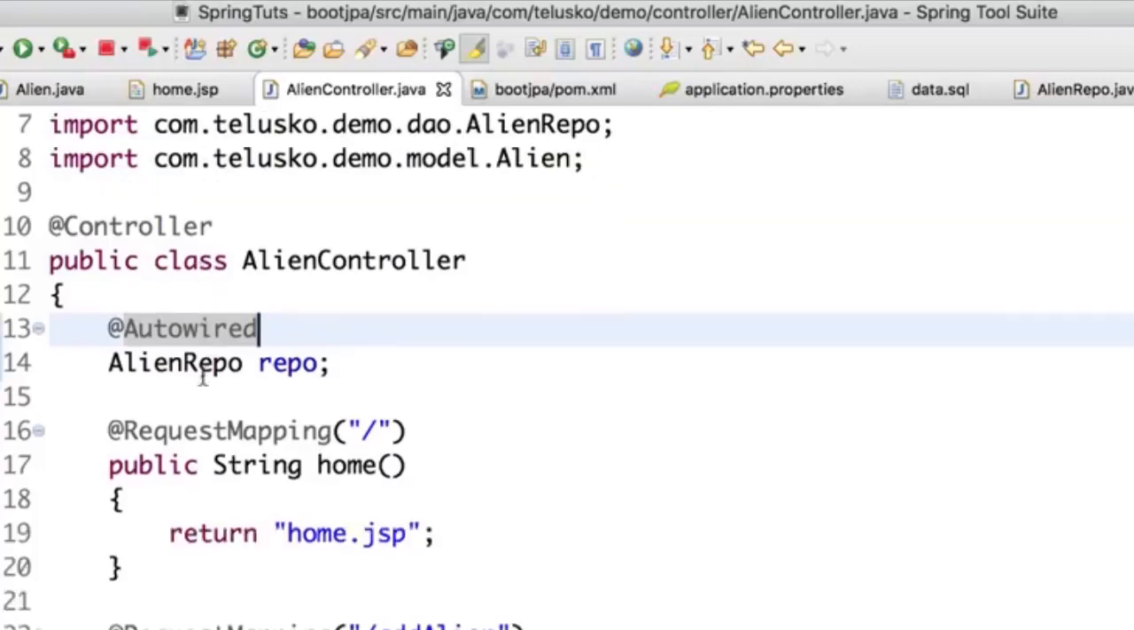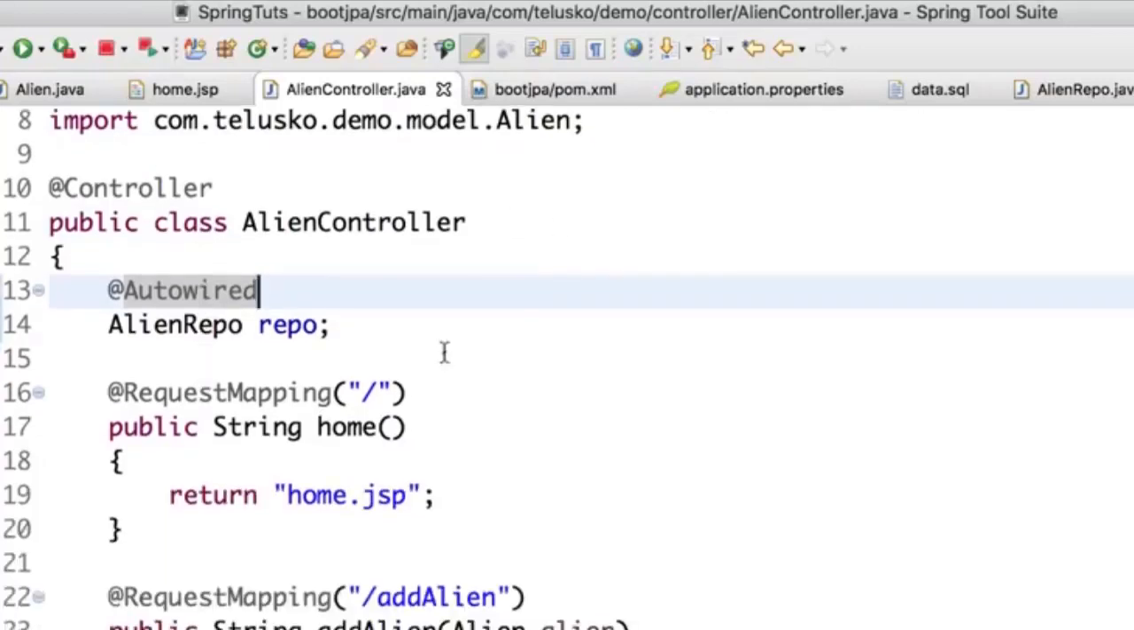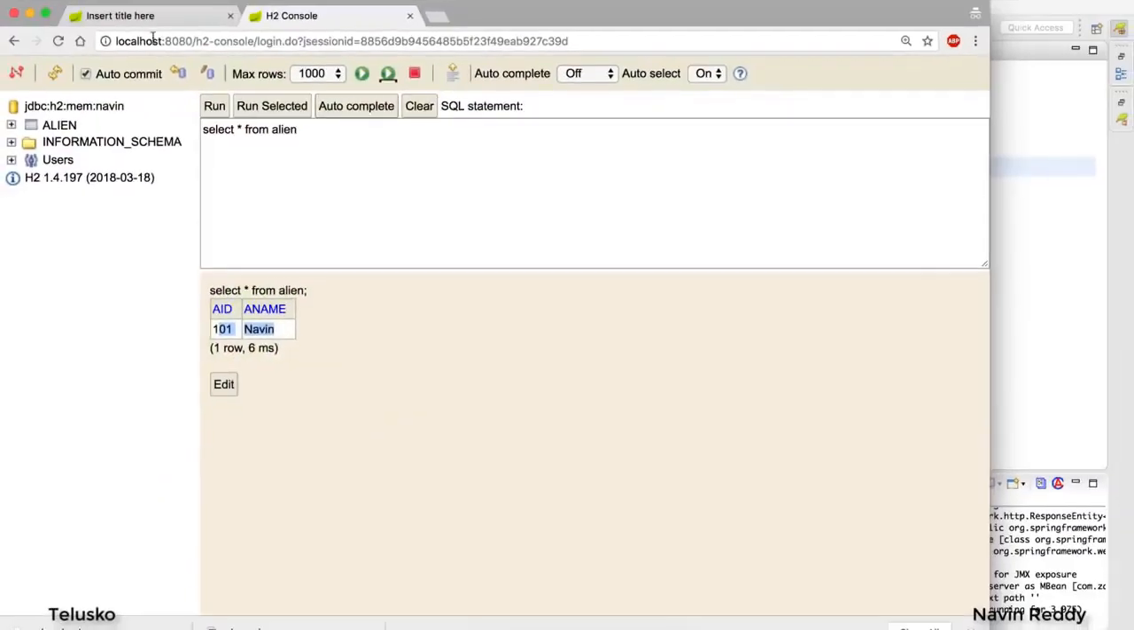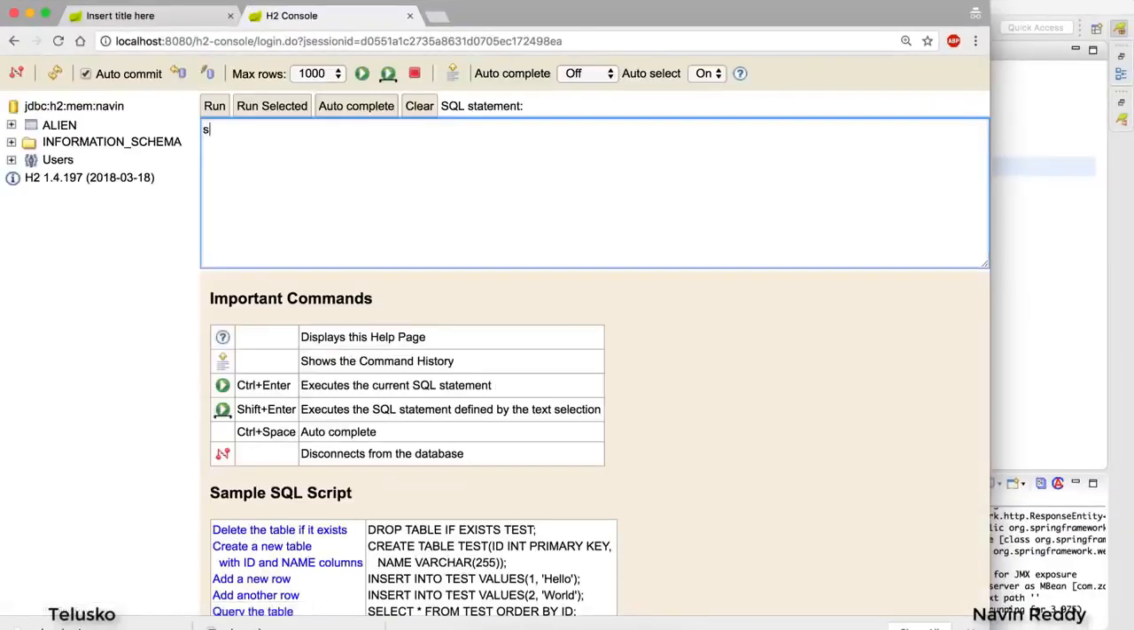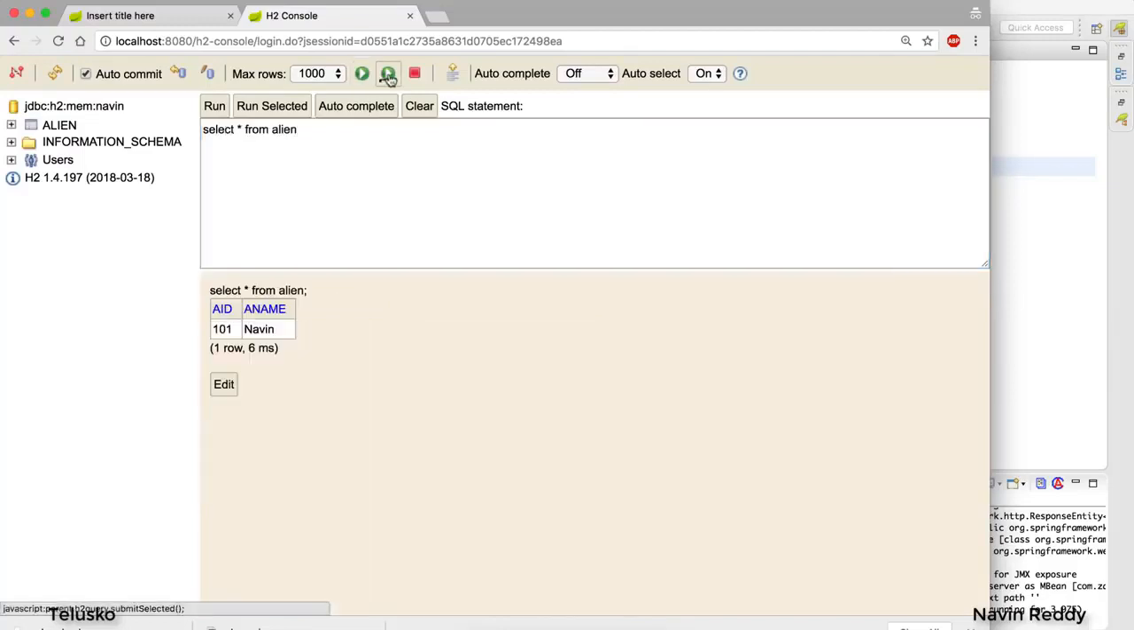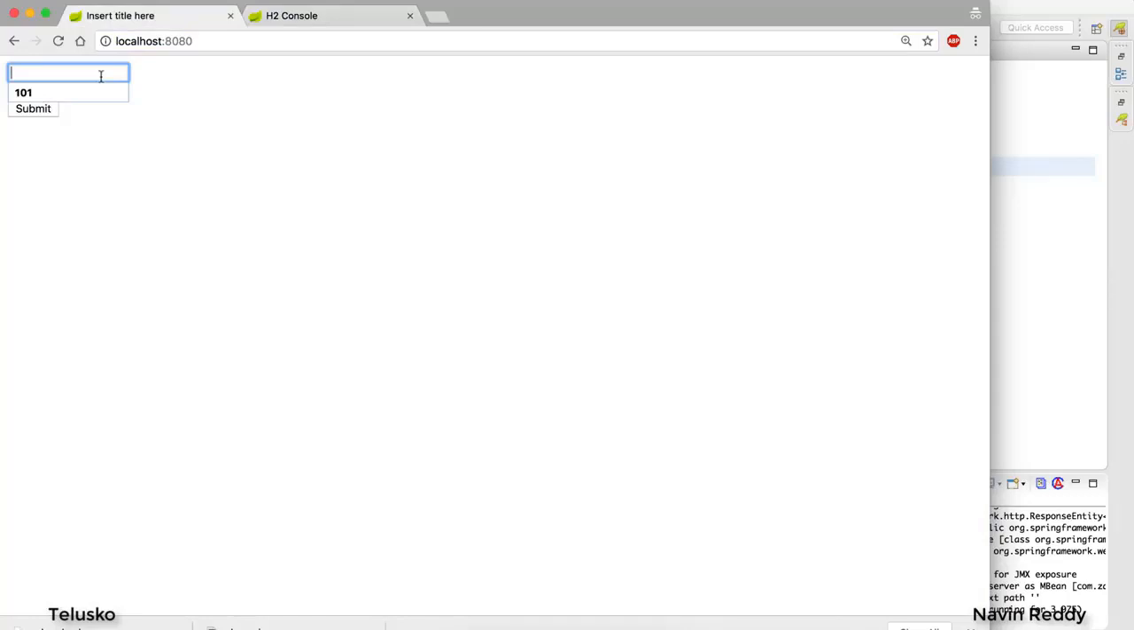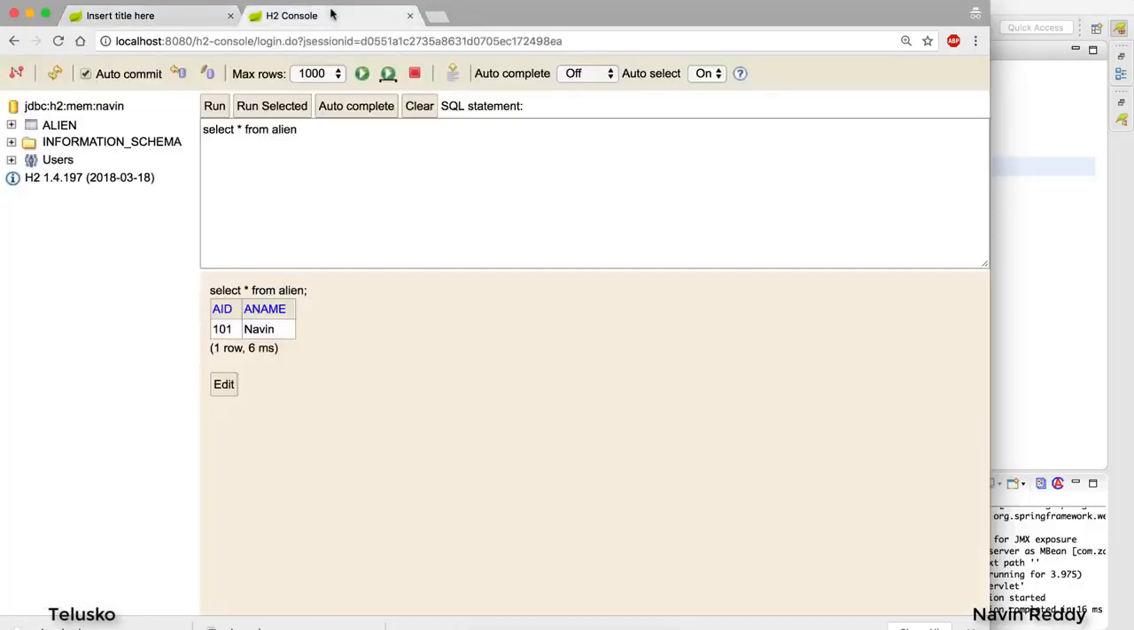So let's try. In fact, there's a feature of Spring Data JPA. Let's try. I will relaunch the application. I'll go back to the browser and I will refresh, say connect. Oh, first of all, I want to say select star from alien, run. You can see we have only one data. And now I will try to add some more data. I would say 102. I would say Praveen, and I will click on submit. You can see submit has been done and we got the same page. Let's go back to database, just to verify if this is working. Oh, it's not working. You can see we have still not added.